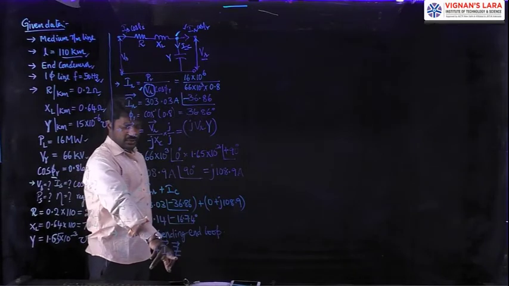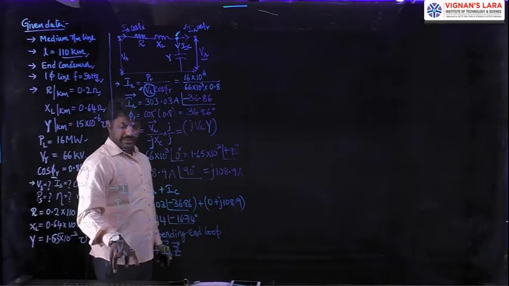So Z is also known. We substitute here to get the value of Vs.